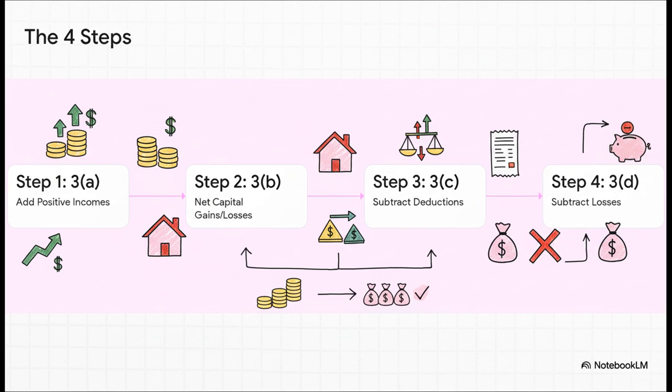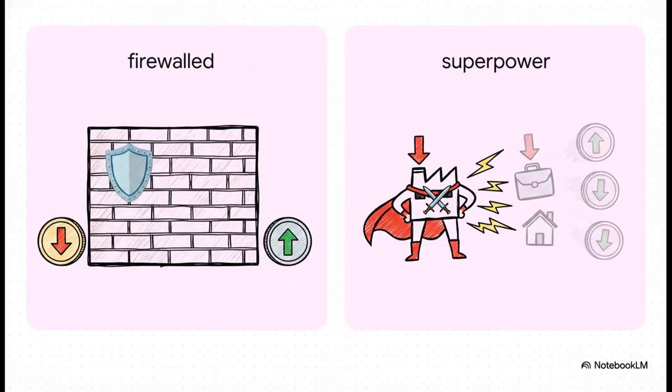And then, and this is the big one, in step 3D, it subtracts your business and property losses. And this sorting machine basically runs on 2 fundamental, almost opposite rules. And these 2 rules are the key to our entire puzzle. First, capital losses are firewalled. They're stuck in their own little box, and they can only be used to cancel out capital gains. That's it. But business losses, they're like a superpower.